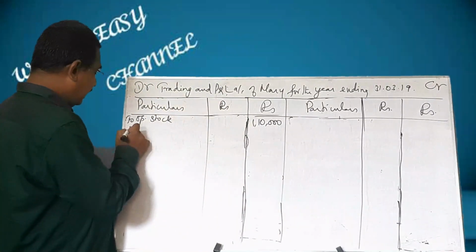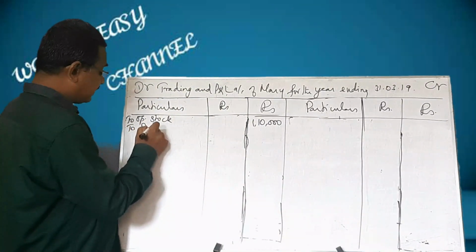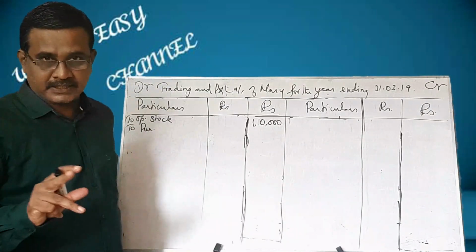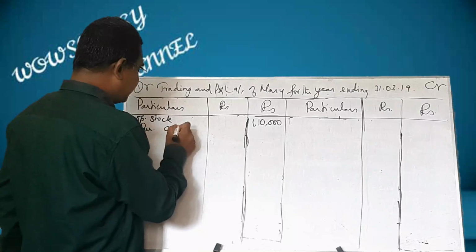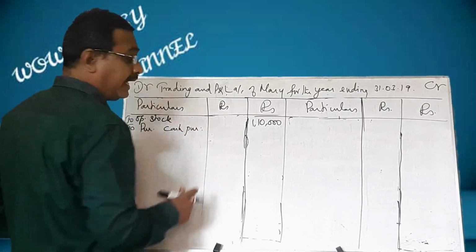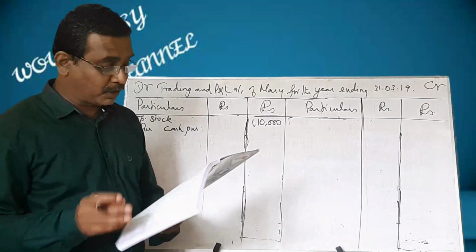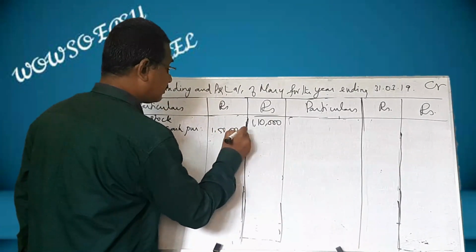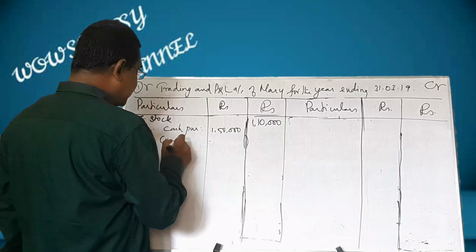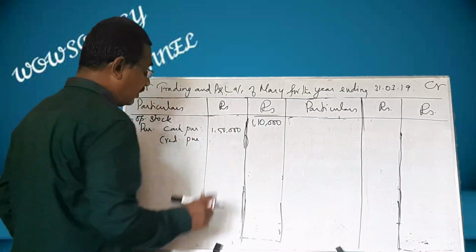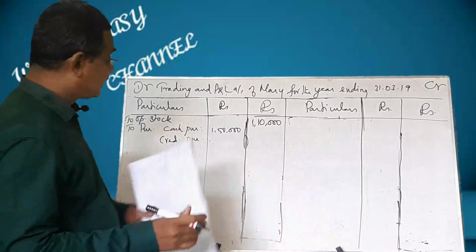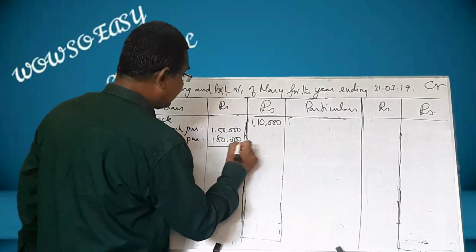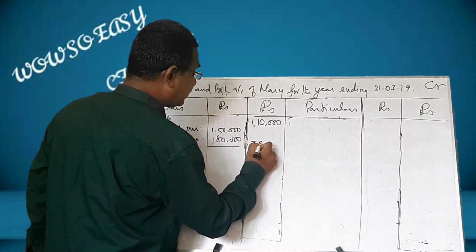Next we have to go for purchases. Here, cash purchases and credit purchases are given. Take the cash purchases first. Cash purchases, it can be had from the cash book, that is 1,50,000. And then credit purchases is also given in the problem. What is that amount? Credit purchases 1,80,000. On the whole, that comes to 3,30,000.